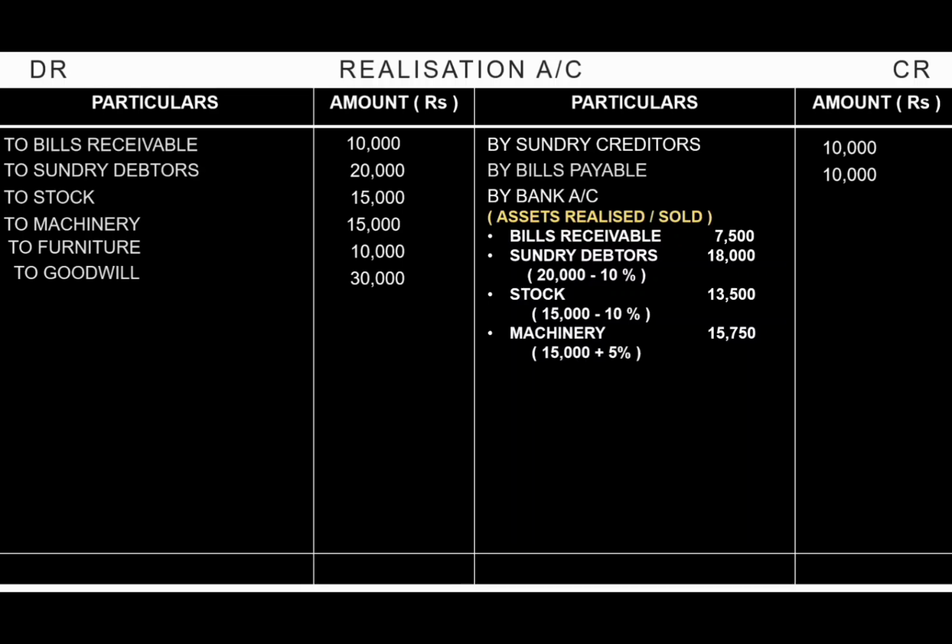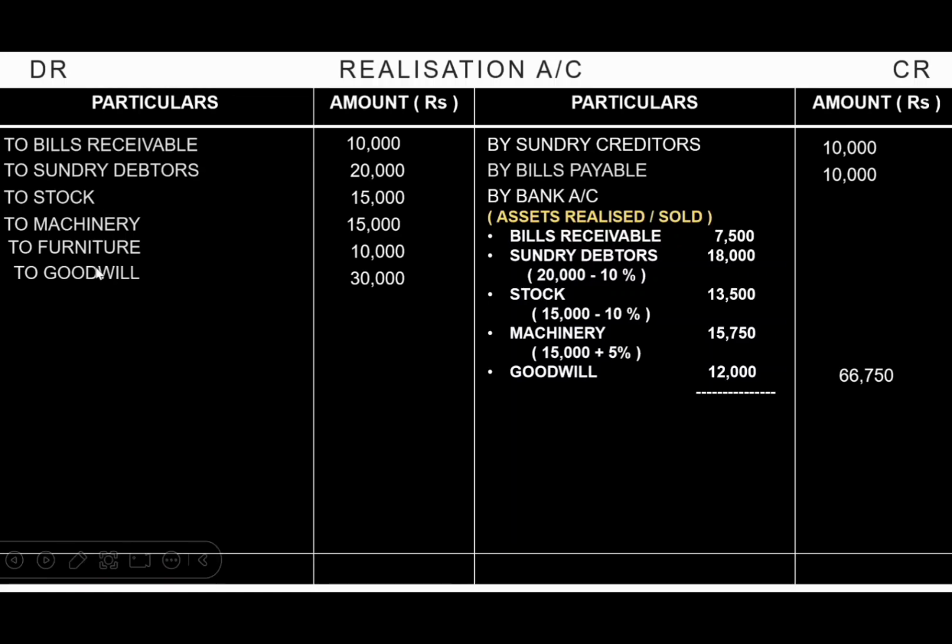The next asset that is being realized is the machinery. Here, the machinery is realized at 5% more than the book value. So, if you see here, the book value of machinery is 15,000, but it is realized at 5% more, that is rupees 15,750, and the goodwill that is realized is rupees 12,000, which is given in the adjustment. So we write it under the assets realized. So the total value of the assets realized is 66,750.